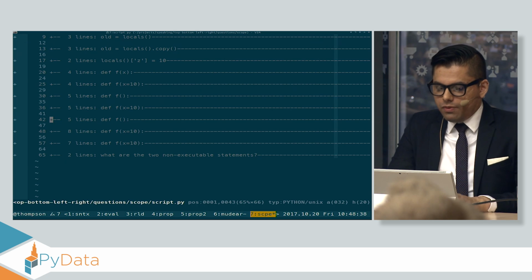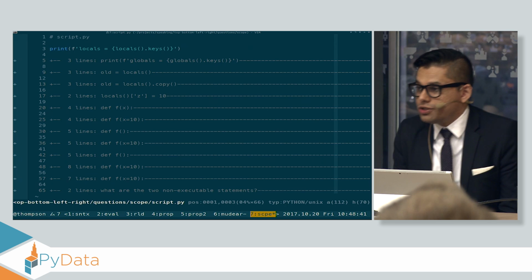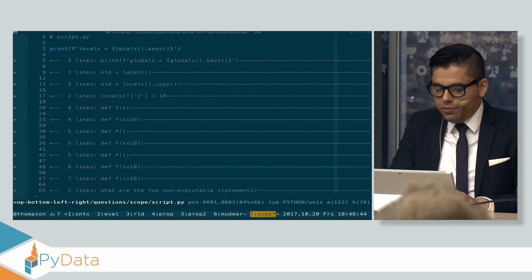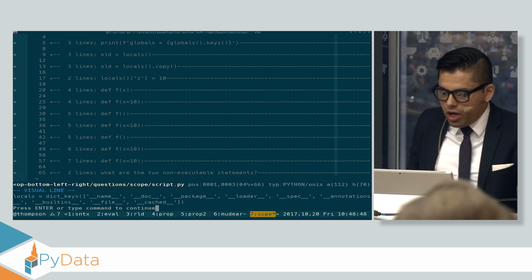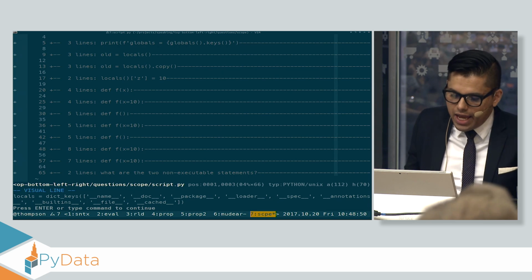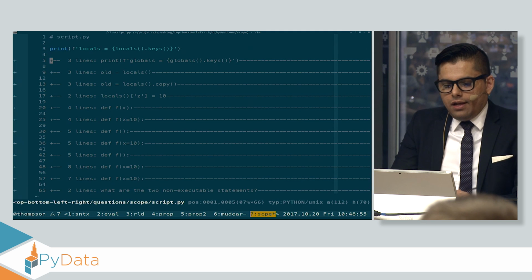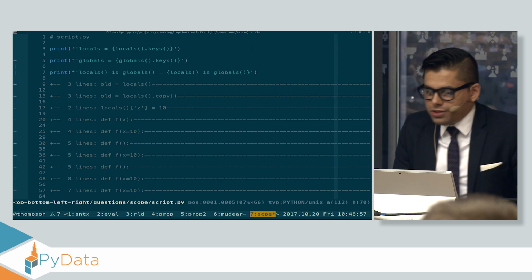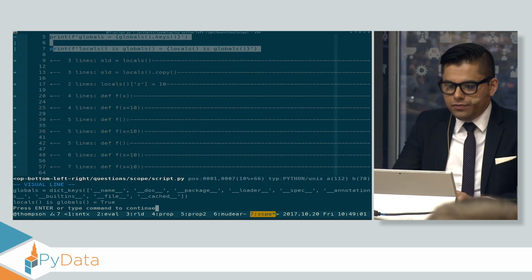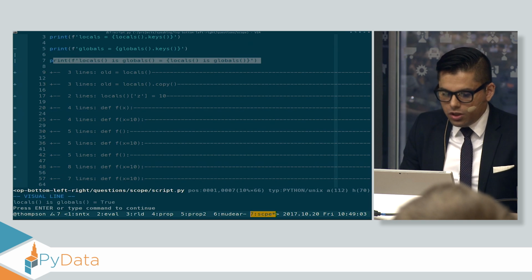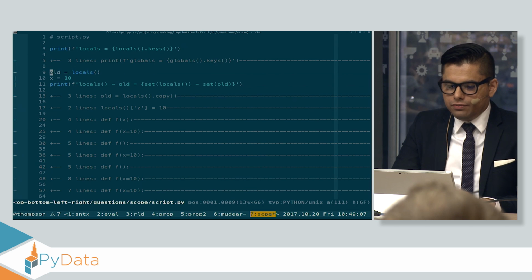Let's look at the last problem that we're going to solve. Some of you know that there is a built-in function called locals, and it gives you all the local variables that you have in scope. So there's not much in this script that runs. You can see there's a bunch of default variables: name, file, package, annotations, builtins. You might know there's also a variable called globals. In the case of a script like this, the globals and the locals are the same thing. You can see from this line here, the locals is the same as the globals. So that just gives me all my local and all my global variables.